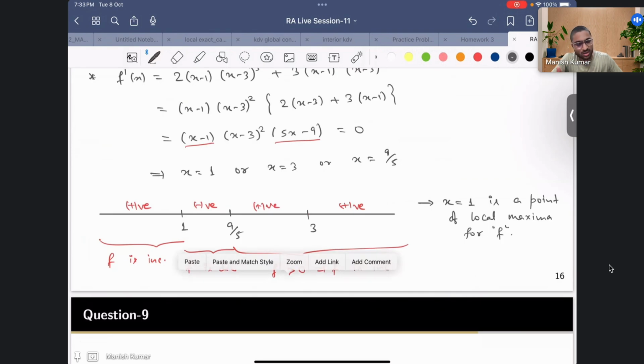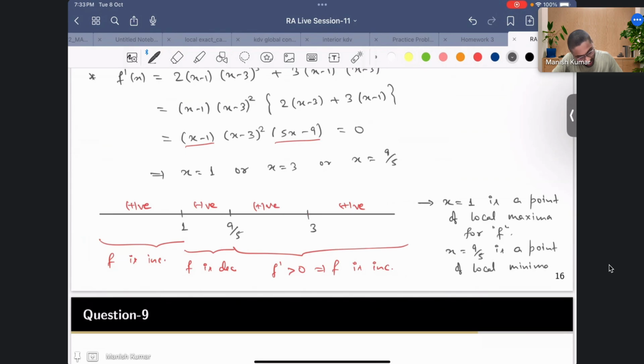So x equal to 9 by 5 is a point of local minima for f, and this 3 is a point of inflection, so there is no change, it's increasing.